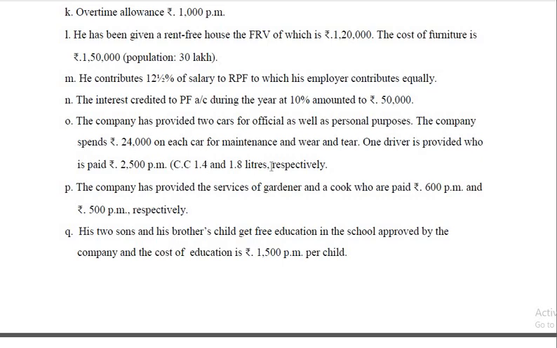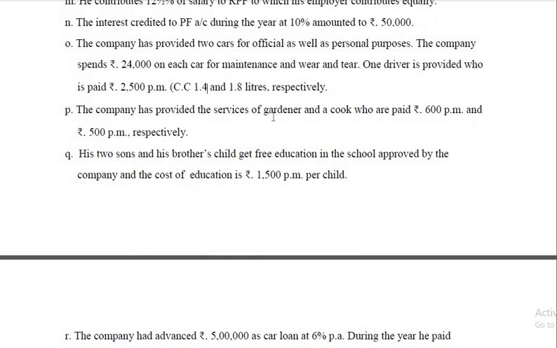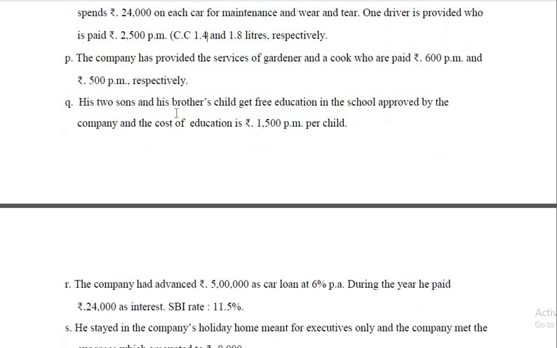perquisite value. The company has provided the service of a gardener, taxable, and a cook, taxable. So both are given in terms of per month, so that should be multiplied by 12. His 2 sons and his brother's child get free education in the school approved by the company. The cost of education is rupees 1,500 per month per child.